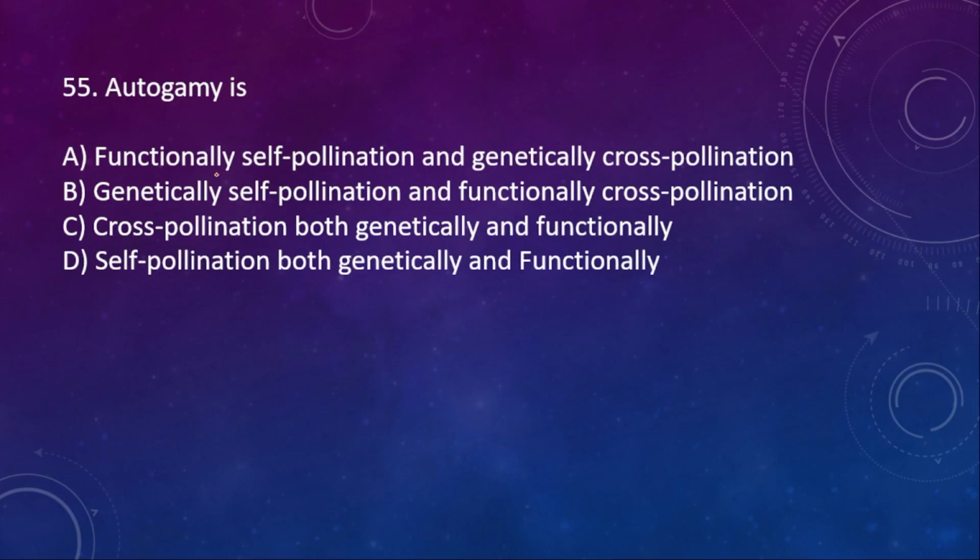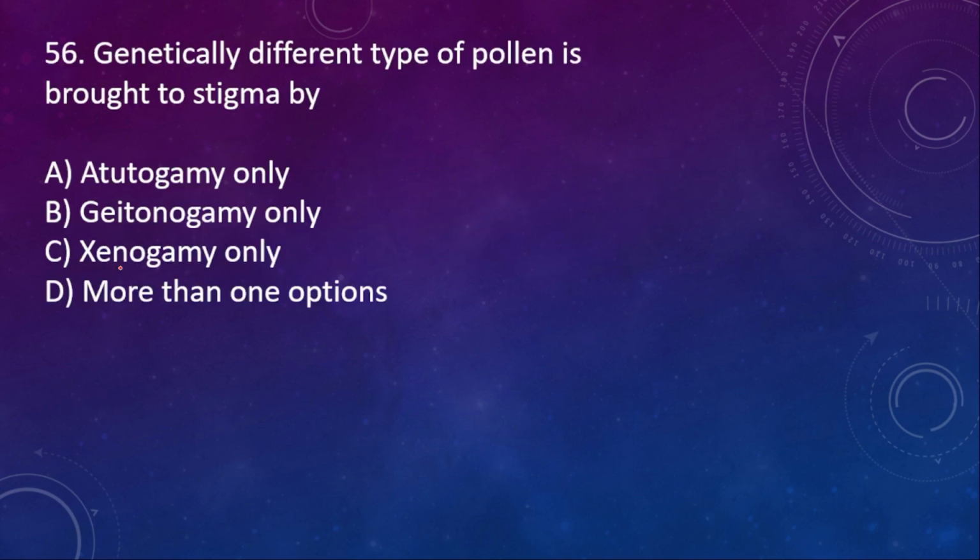Autogamy is functionally self and genetically cross, no. Genetically self and functionally cross, no. Cross-pollination both genetically and functionally, no. Self-pollination both genetically and functionally. So here the right option is D. 56. Genetically different type of pollen is brought to stigma by autogamy, geitonogamy, xenogamy. More than one option is right. Here the right option is C, xenogamy. Genetically different type of pollen is brought to stigma.